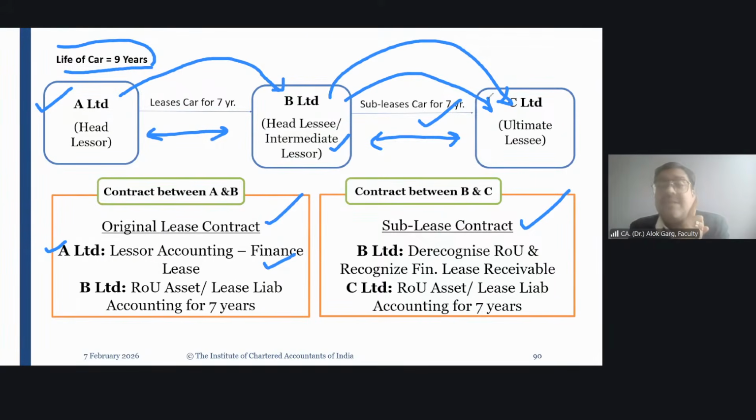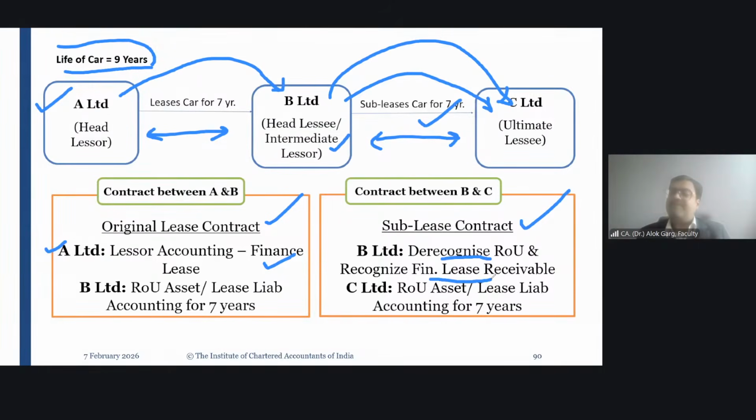See, A Limited has compared with the life of the asset. A Limited has compared that it is giving more than 75% of the 9-year life, hence it is a finance lease. What will B Limited do? B Limited will compare with the life of the ROU. My life of the ROU asset is 7 years and I am giving it for 7 years. It is a finance lease for me. If it is a finance lease, then what accounting will B Limited do? B Limited will de-recognize the ROU asset, like A Limited has de-recognized the PPE, and recognize the finance lease receivable.